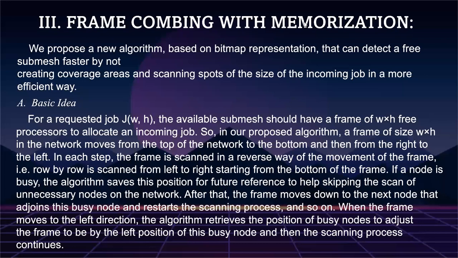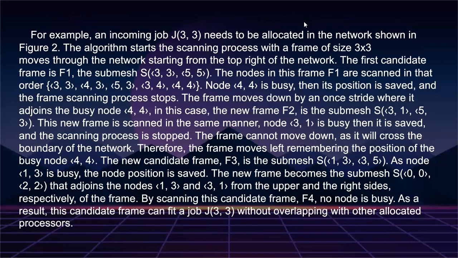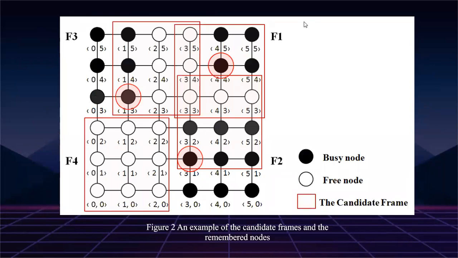After that, the frame moves down to the next node that adjoins this busy node and restores the scanning process and so on. When the frame moves from the left direction, the algorithm retrieves the position of the busy nodes and adjusts the frame to be by the left position of this busy node, and then the scanning process continues. So here I have given a simple clear example about this process, and here is the diagram about memorization.